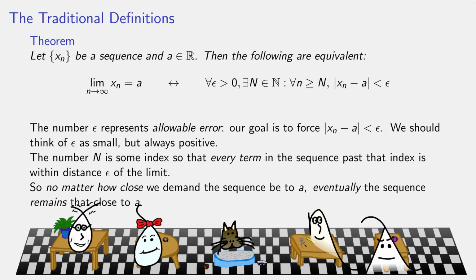It is not enough to occasionally be close to a. No matter how close you want to get, there must be a cutoff point, capital N, past which every term, for any n past N, every single one of those is very close to a. So you get close to a and you are trapped close to a.